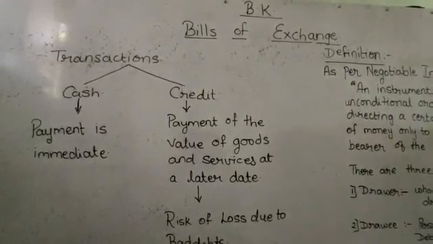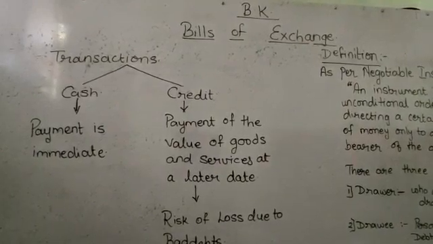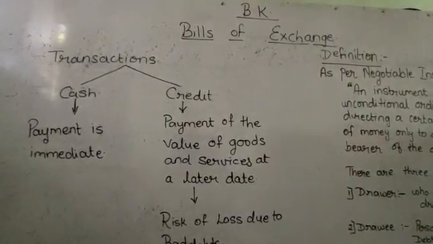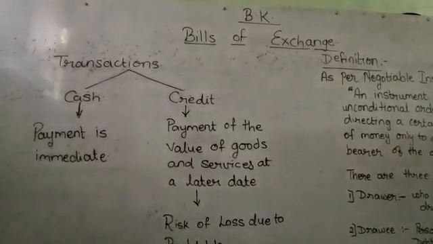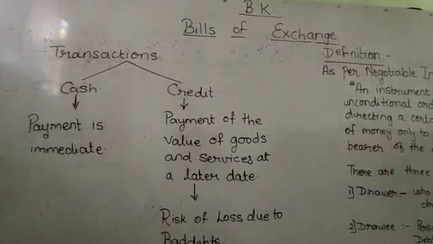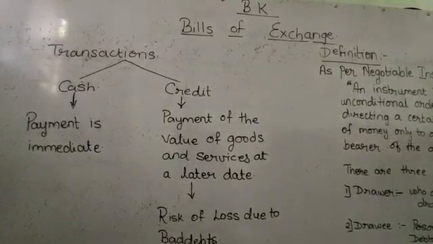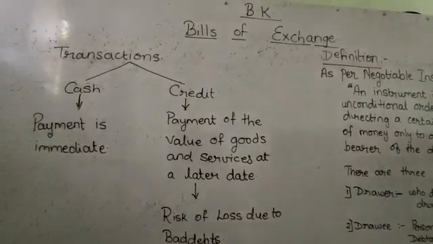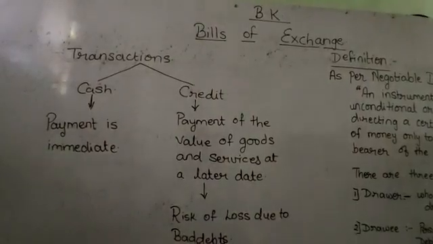As I told you in the last video, we will be starting with the first chapter of our accountancy, that is bills of exchange. This question will have a 10 marks practical problem and 2 marks objectives in your board examination. This is a totally journal entry based question. You are going to frame journal entries depending upon the transactions that are given to you in the question.